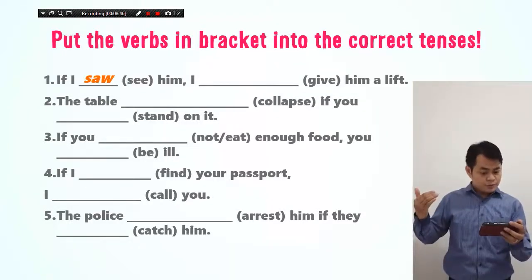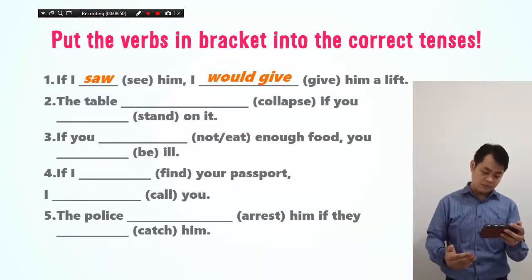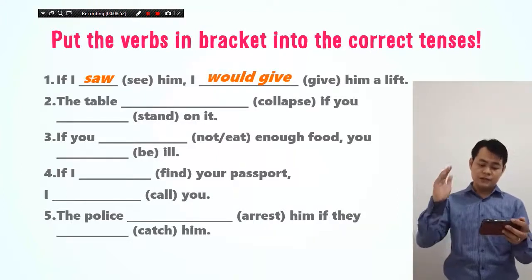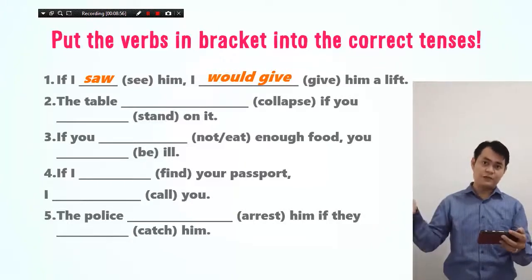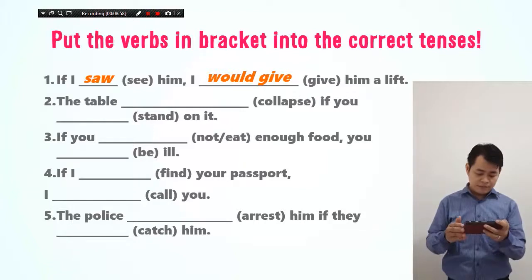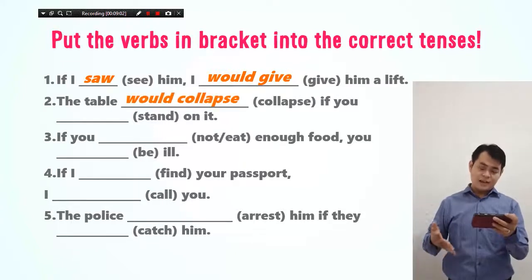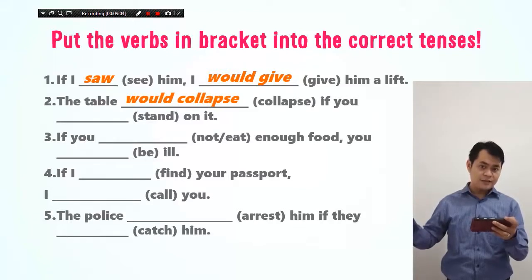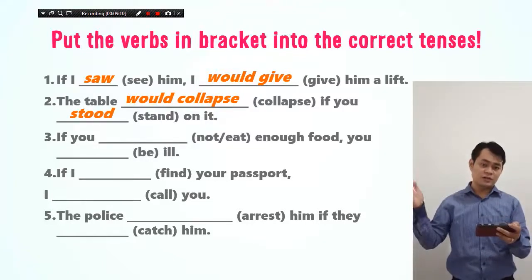I would give him a lift. So if I saw him, I would give him a lift. Give becomes would give, right? Would plus infinitive. Okay. The second one, the table would collapse. Okay. If you blah blah blah, what? Stand or stood? Stood on it. So stand becomes stood because it's past tense.